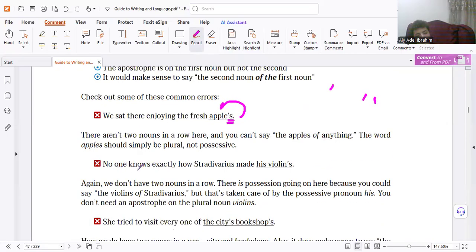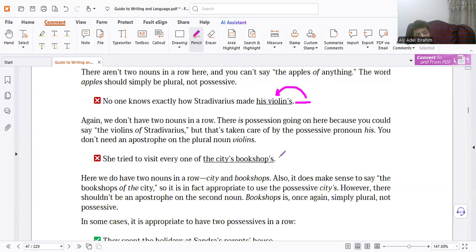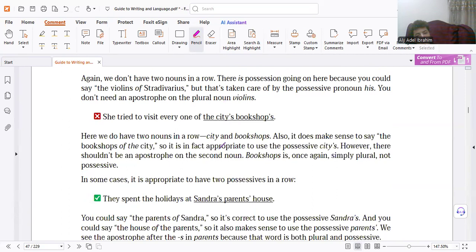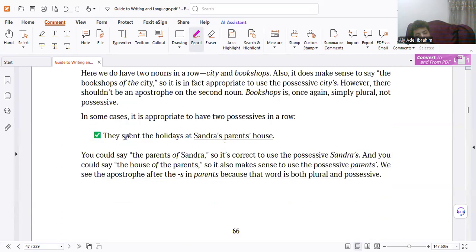Again, no one knows exactly how Sturgis made his violin. We're not talking about anything related to violin. So be careful. So common mistakes, revise at home. Here it's correct. Why? Because we are talking about the house of parents and the parents of Sandra. The house of parents of Sandra.